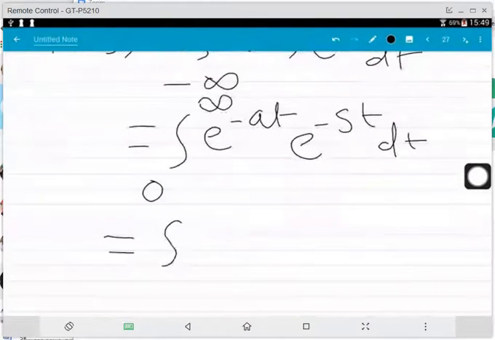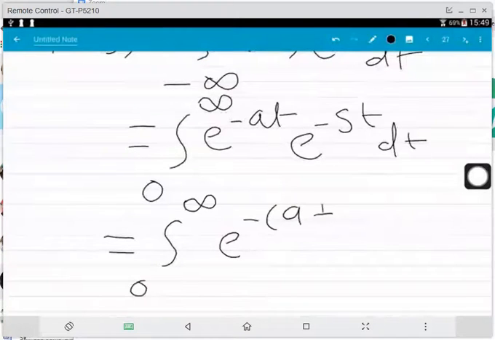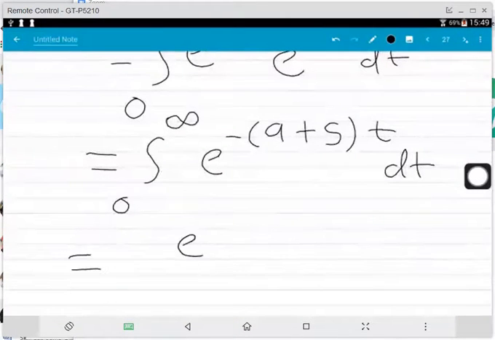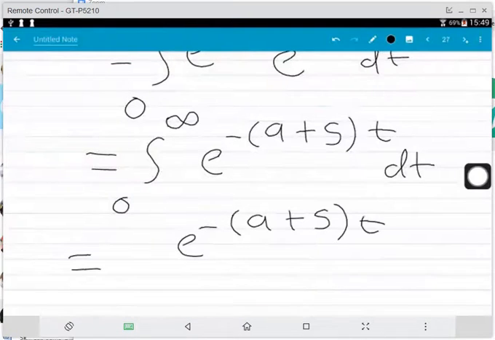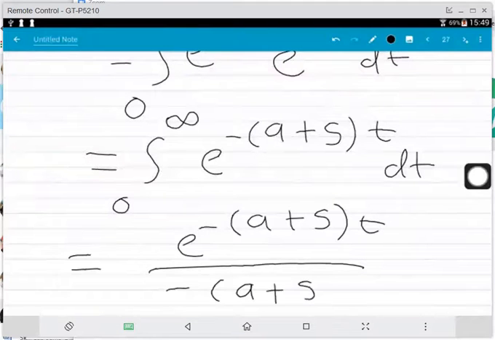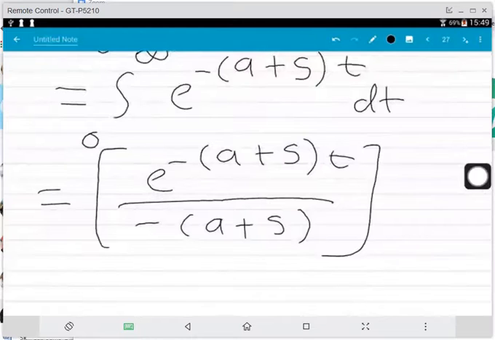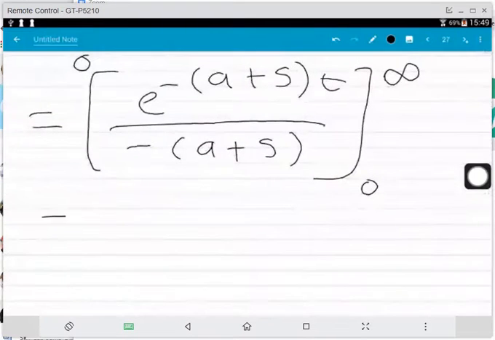Now we have to solve this integration e to the power minus (a plus s) t into dt. Now the integration of this is e to the power minus (a plus s) t divided by minus (a plus s), from 0 to infinity. Now we have to put this limit.